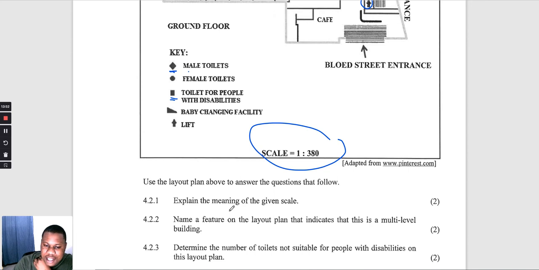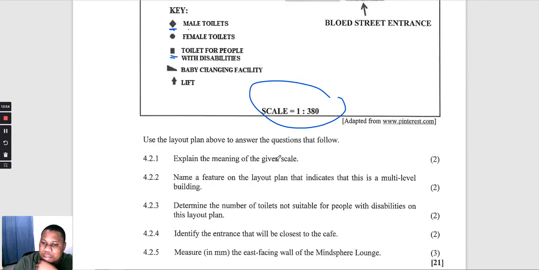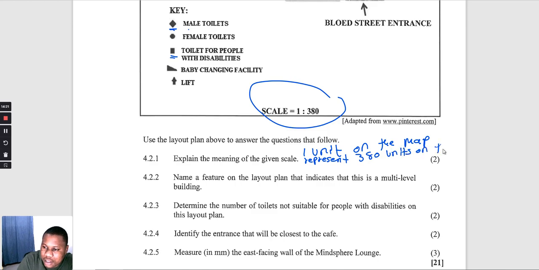So now the first question says explain the meaning of the given scale. Okay, so our scale says 1:380. So the meaning of the scale is that 1 unit on the map represents 380 units on the actual ground.